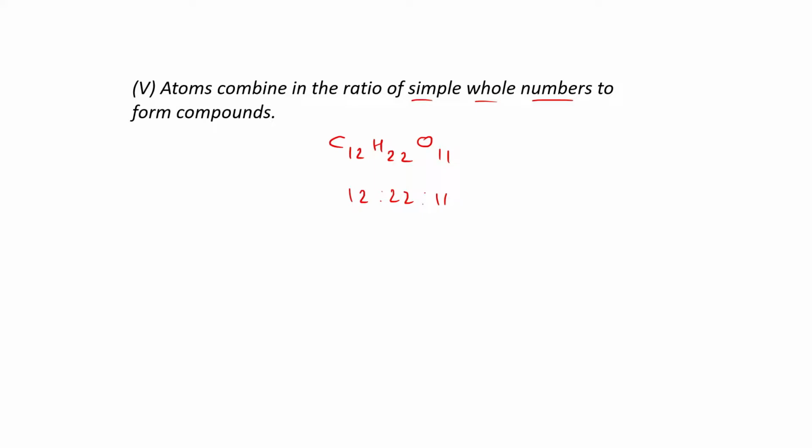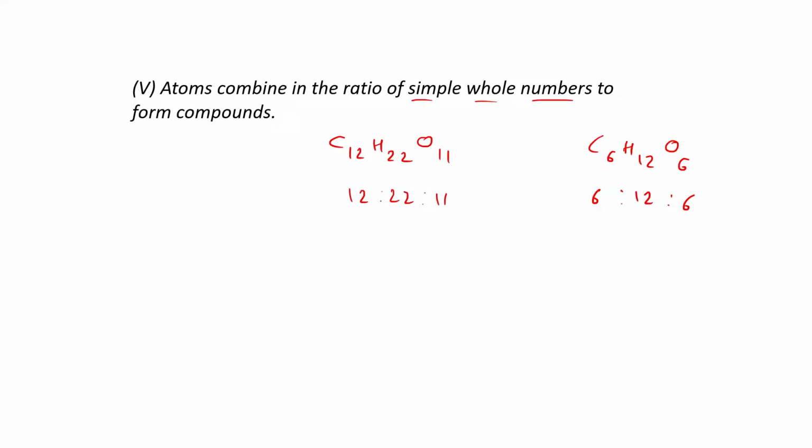So in this case you have 12 is to 22 is to 11, but in the other case you have C6H12O6. In this particular case the ratio will be 6 is to 12 is to 6 for carbon is to hydrogen is to oxygen, right?